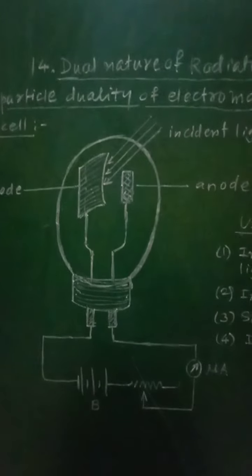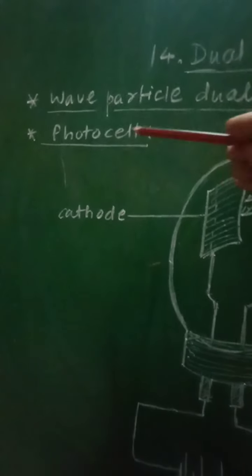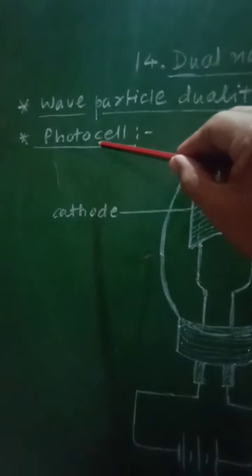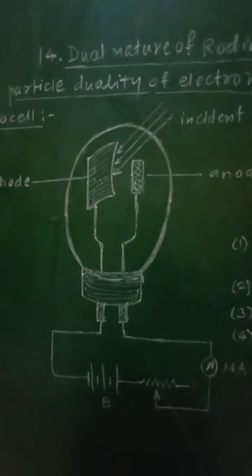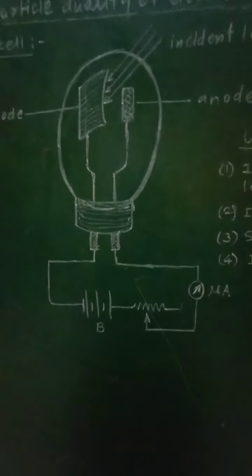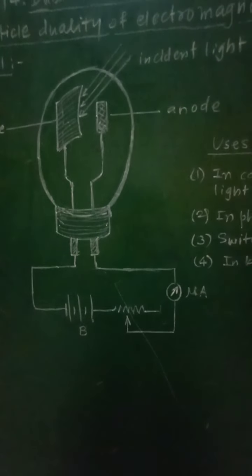And now let us see the photocell. The next point will be photocell. Let us see its construction, working and the applications, that is uses of it.